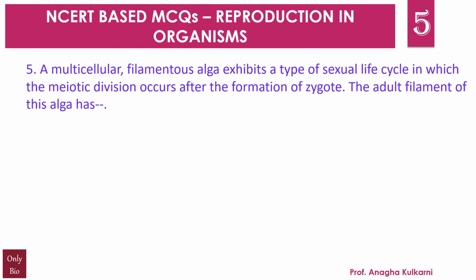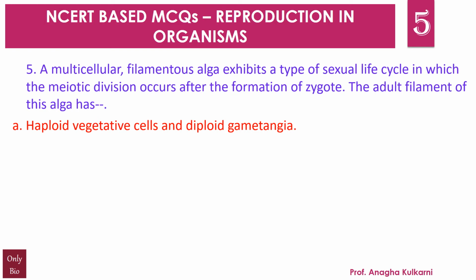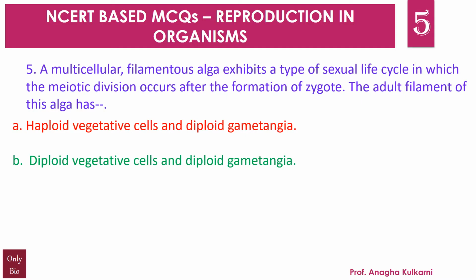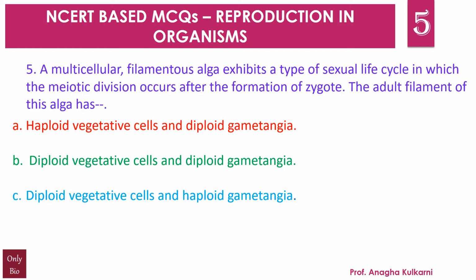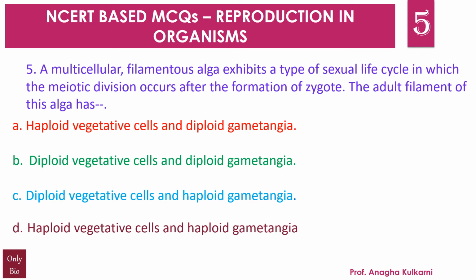Question number 5. A multicellular filamentous alga exhibits a type of sexual life cycle in which the meiotic division occurs after the formation of zygote. The adult filament of this alga has dash. A. Haploid vegetative cells and diploid gametangia. B. Diploid vegetative cells and diploid gametangia. C. Diploid vegetative cells and haploid gametangia. D. Haploid vegetative cells and haploid gametangia. And the correct answer for this question will be D.